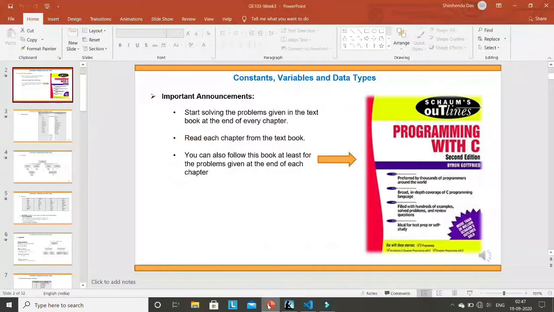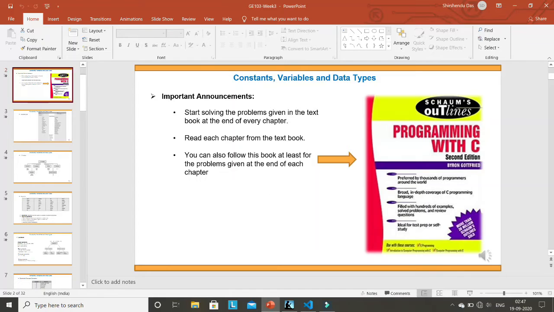Also, if you want, this is another book. The PDF of this book, in fact the PDF of both books, will be available on the internet, so you can download this book also. The advantage of this book is that after every chapter you will find some questions, and at the end of the book you will get the answers to those questions also. So in that sense, if you want to practice from this book, it may give you benefit, because the answers are given at the end. But this is not your textbook.